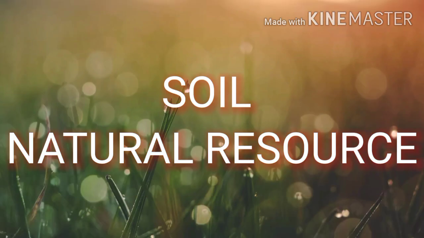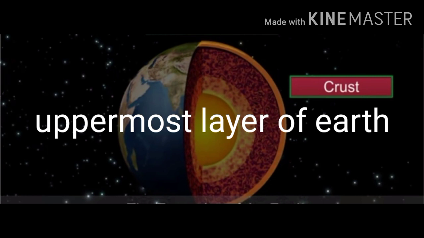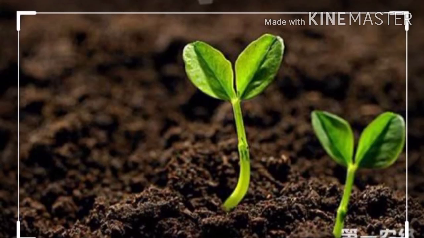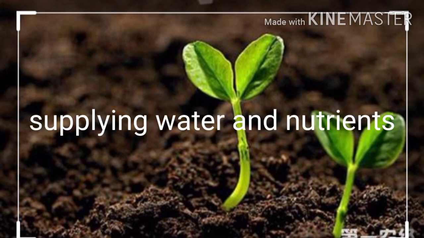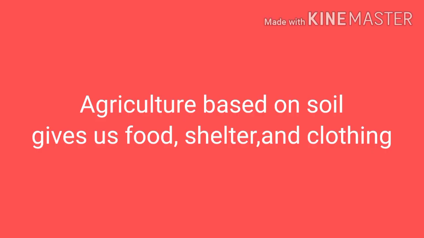Soil is a natural resource. It is the uppermost layer of Earth's crust in which plants grow. Soil supports the growth of plants by holding the roots and by supplying water and nutrients. Agriculture is based on soil, which gives us food, shelter and clothing.